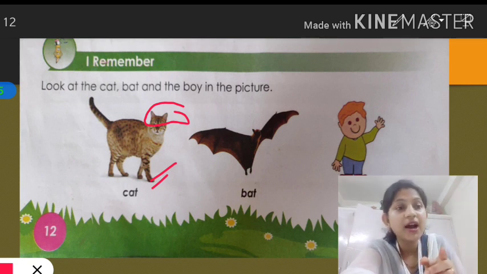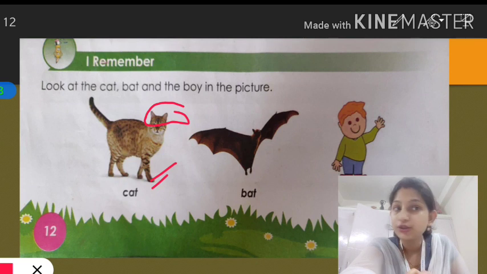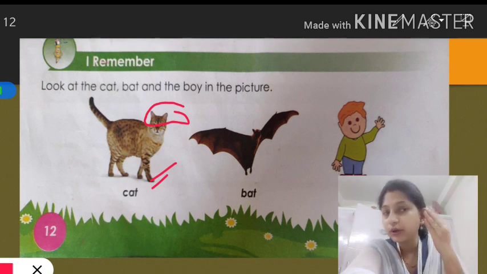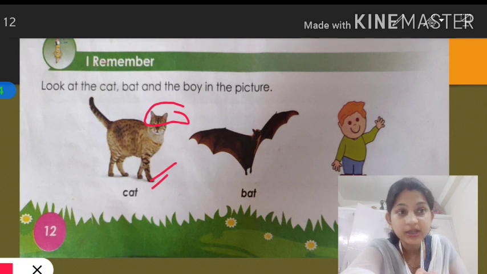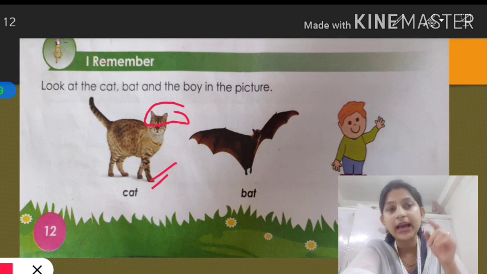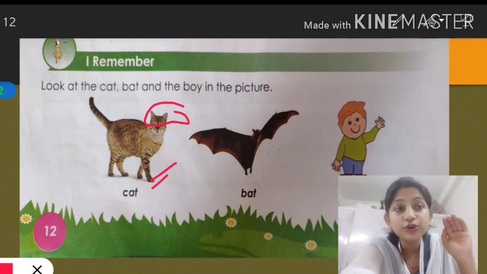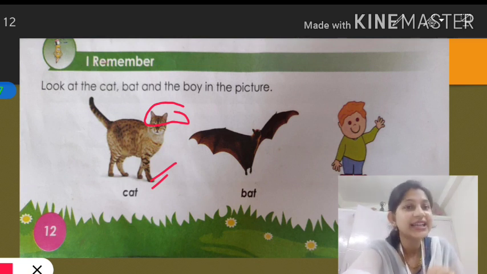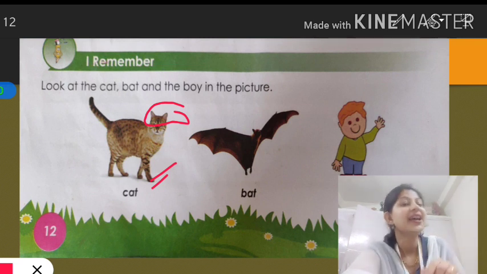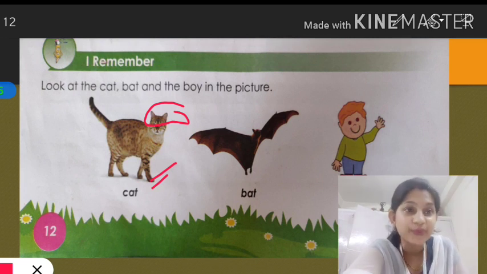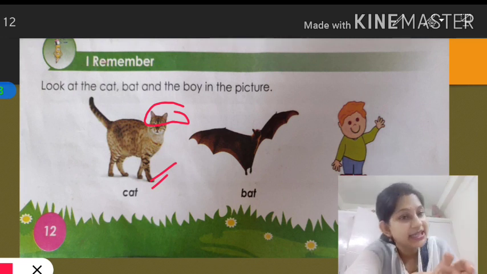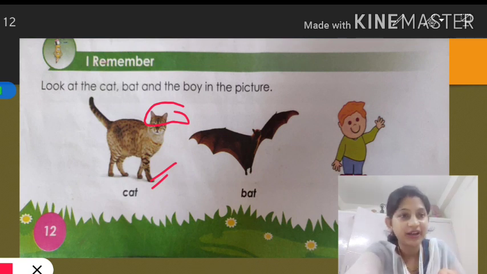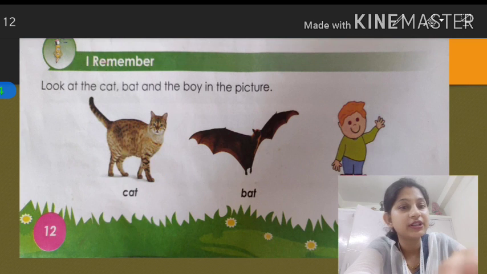But are our ears the same as a cat's ear? No, they are totally different. They do not look similar to our ear. But their function is the same. They work the same. A cat also uses her ear to hear and we also use our ear to hear. Like teeth also. We also have teeth and we use that teeth for biting and chewing. The same is the case for the cat also. But their teeth are different and our teeth are a little bit different. So let's get started with the chapter.